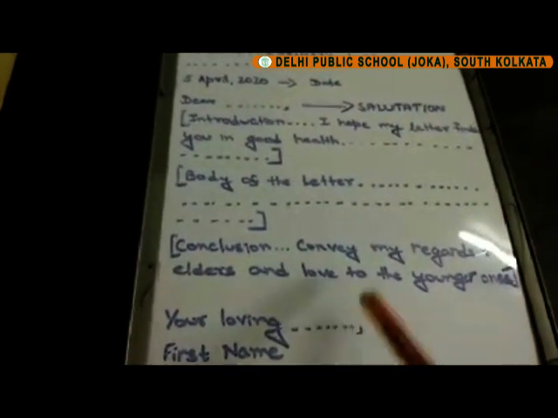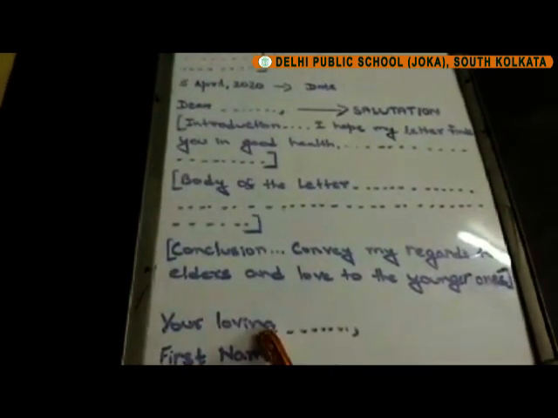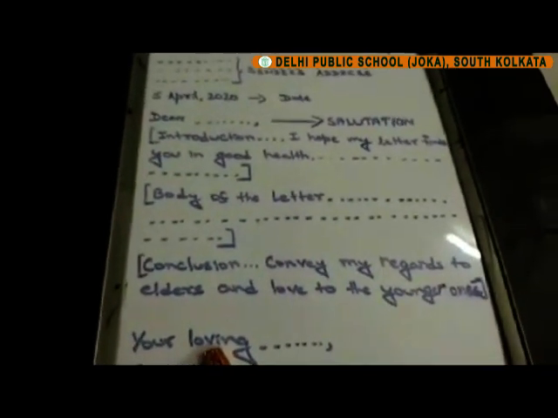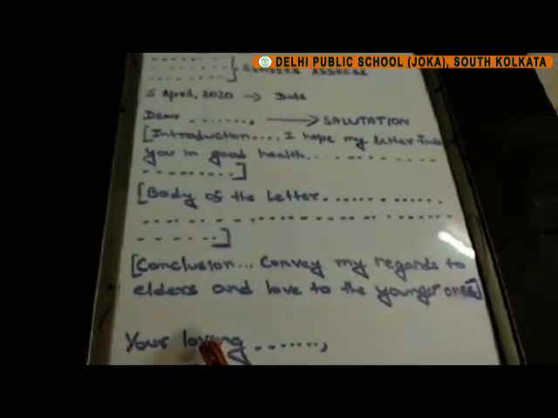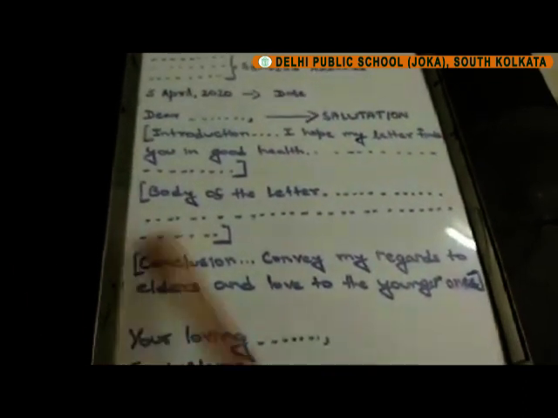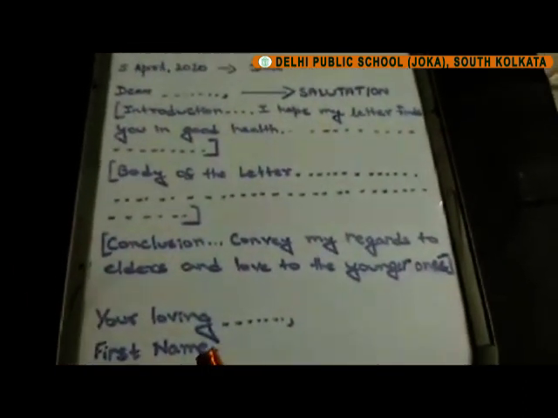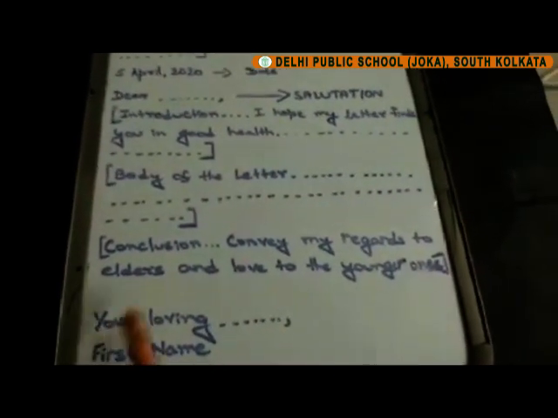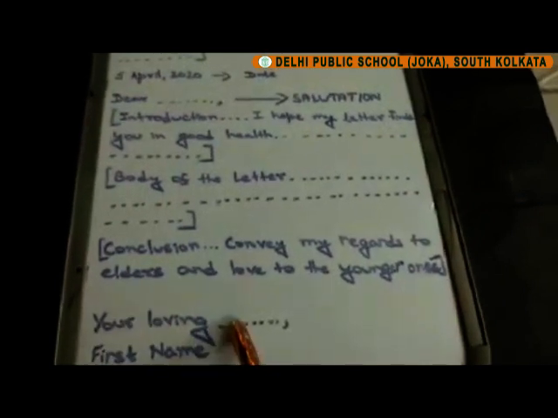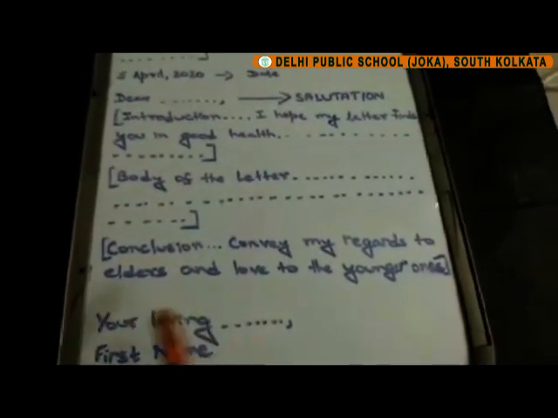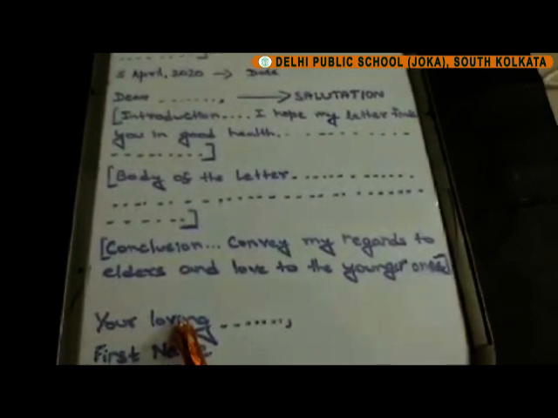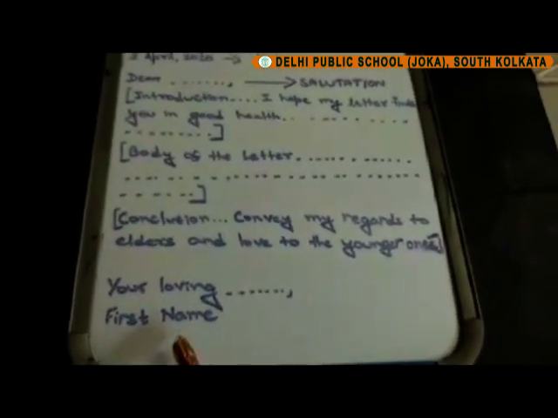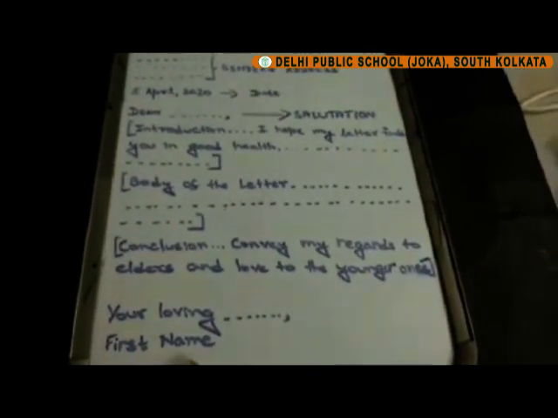After the concluding paragraph, we are supposed to leave a line gap and then comes the complementary closure. The complementary closure also depends upon to whom we are writing the letter. We can use various phrases such as your loving friend, your loving son, your loving daughter. We can also use yours lovingly, yours affectionately. And in the very next line, we will write our first name.